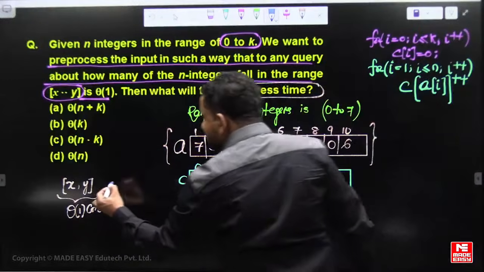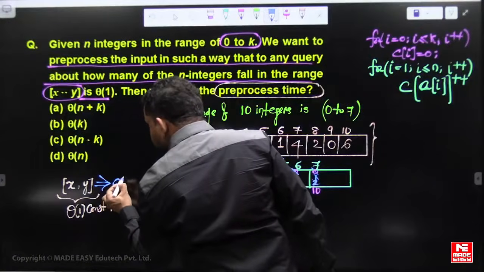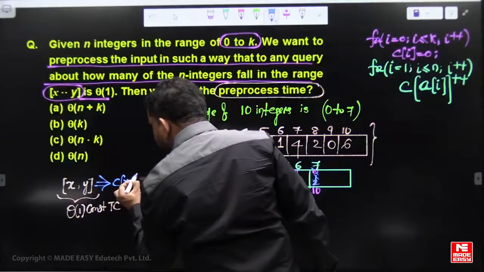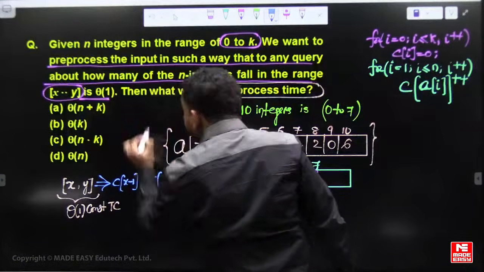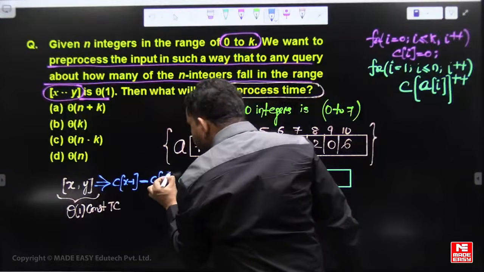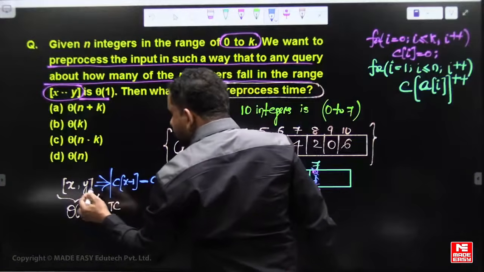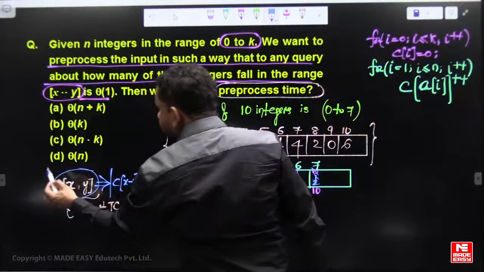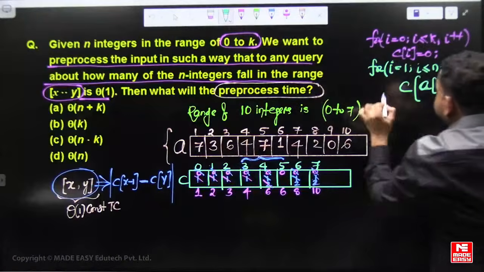So if you want the number of integers between x and y, you can say it is the difference between count of y and count of x minus 1. These are the total number of integers which are between them. For this it requires one more loop.